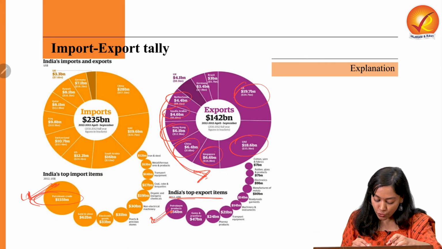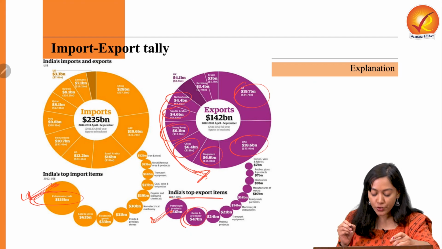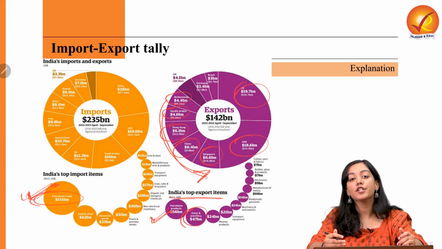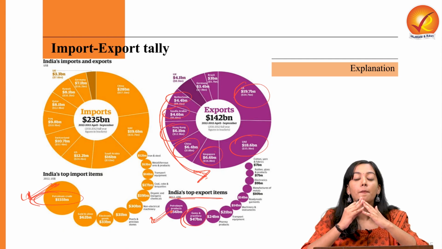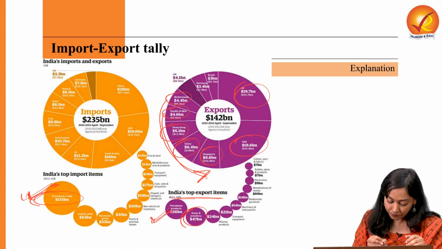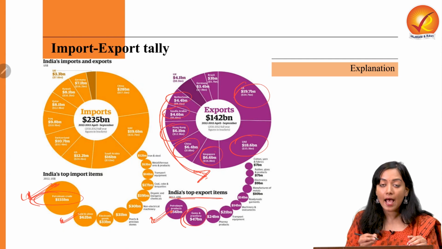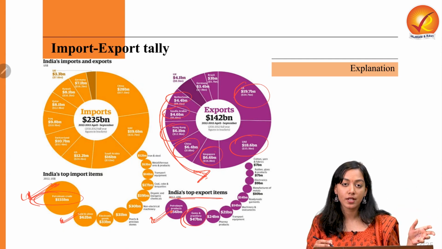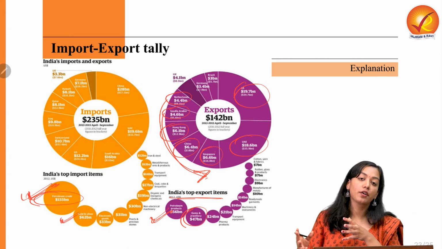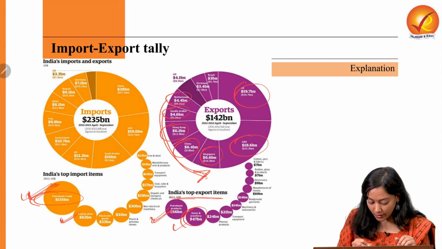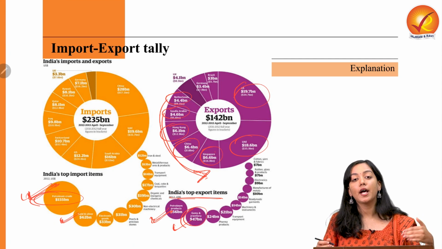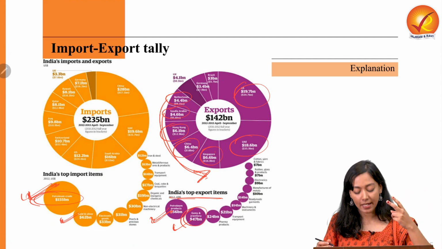The second rank is of gems and jewelry. This is also very fascinating. India imports a lot of unpolished gems and metals, for example gold, silver and other unpolished gemstones. We try to create finished products from them, polished gemstones, and in the form of gems and jewelry we export them, and this is at the second rank.